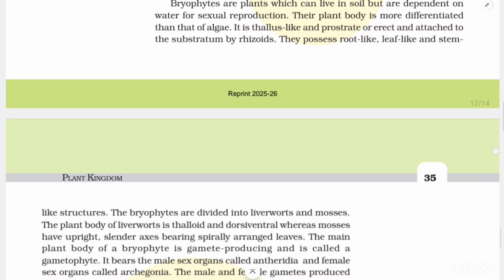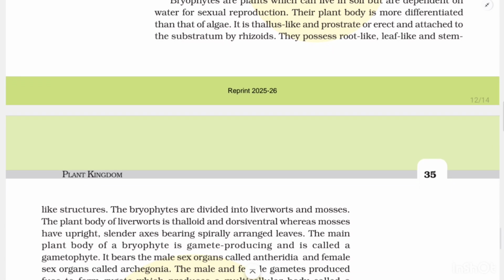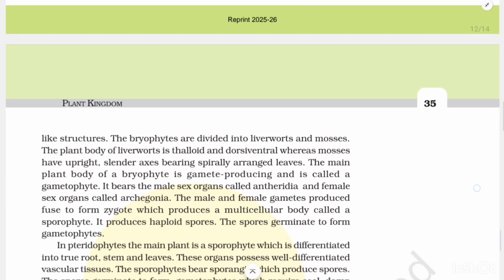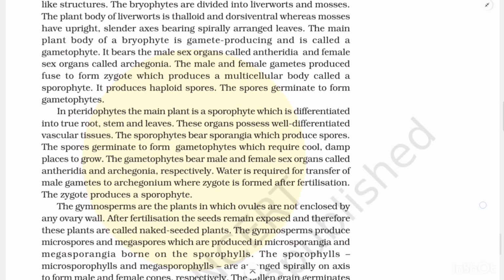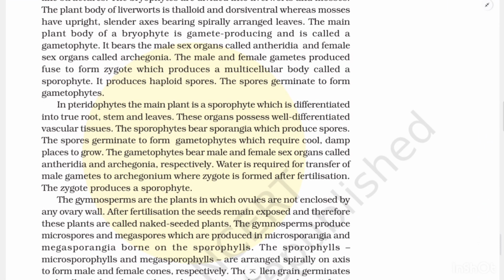Bryophytes are plants which can live in soil but are dependent on water for sexual reproduction. Their plant body is more differentiated than that of algae. It is thallus-like and prostrate or erect, and attached to the substratum by rhizoids. They possess root-like, leaf-like, and stem-like structures. The bryophytes are divided into liverworts and mosses. The plant body of liverworts is thalloid and dorsiventral, whereas mosses have upright, slender axes bearing spirally arranged leaves.